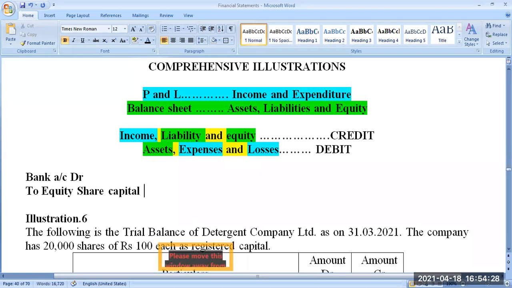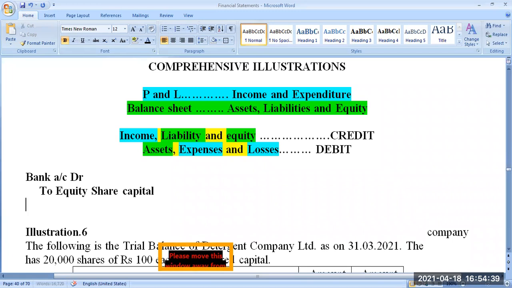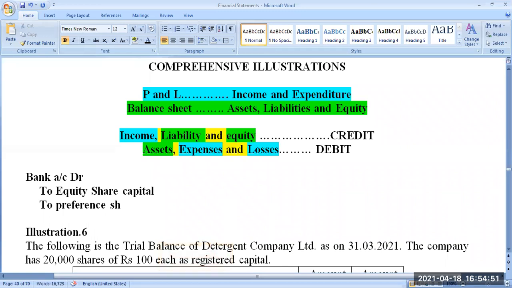This is equity share capital. And if there are 2-3 types of share, then you would write the name of the share also, equity share capital. Suppose a company can issue preference share also. That time it will be to preference share capital also.